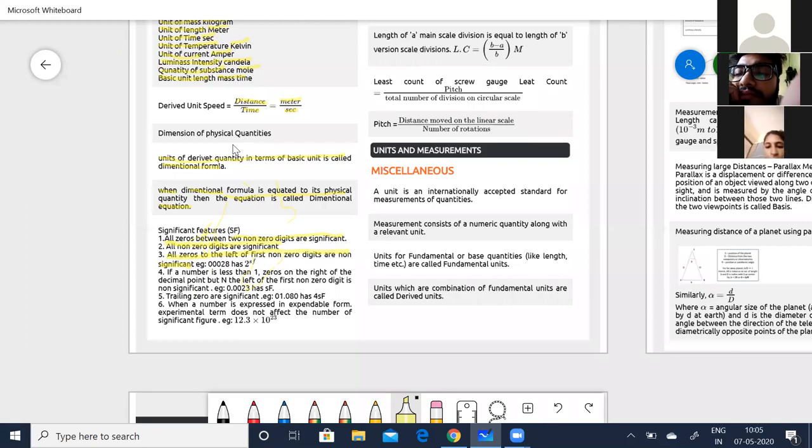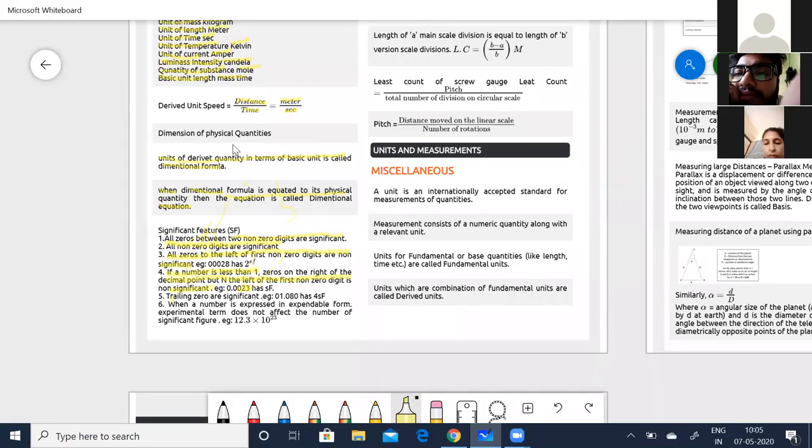So it has got two significant figures. If a number is less than 1, zeros on the right of the decimal point but to the left of the first non-zero digit are non-significant. For example, if you say 0.0023, it is going to have two significant figures, because only these two digits are significant. In other words, whatever determines the estimation or the approximation is what represents the significant figures.